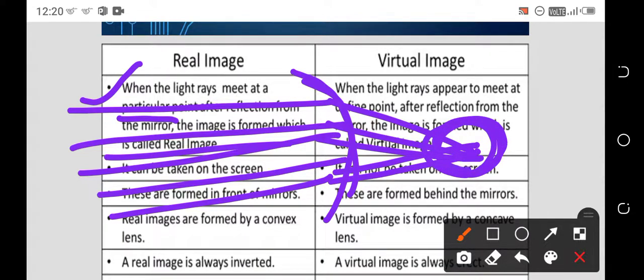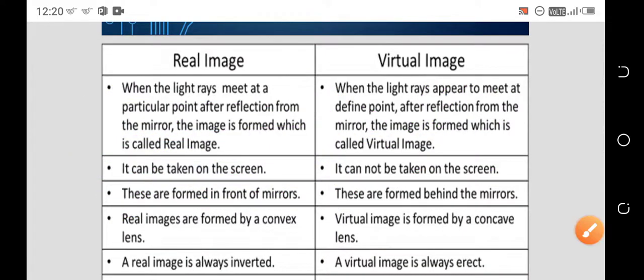All the light rays intersect at a particular point. Because of this intersection, whatever image is formed will be called the real image. Coming to the virtual image, when light rays appear to meet at a defined point after reflection from the mirror, the image formed is called a virtual image. You can see here, because of the convergence you will get the real image.